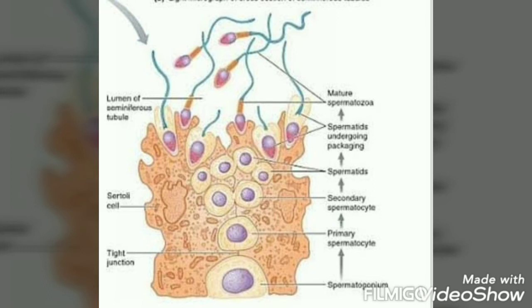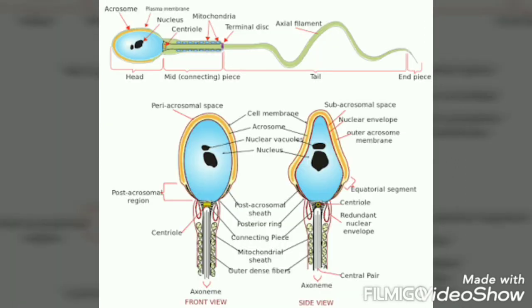Luteinizing hormone acts on Leydig cells and stimulates synthesis of androgens, that is testosterone. Testosterone stimulates spermatogenesis. FSH acts on Sertoli cells and stimulates spermatogenesis in other ways.